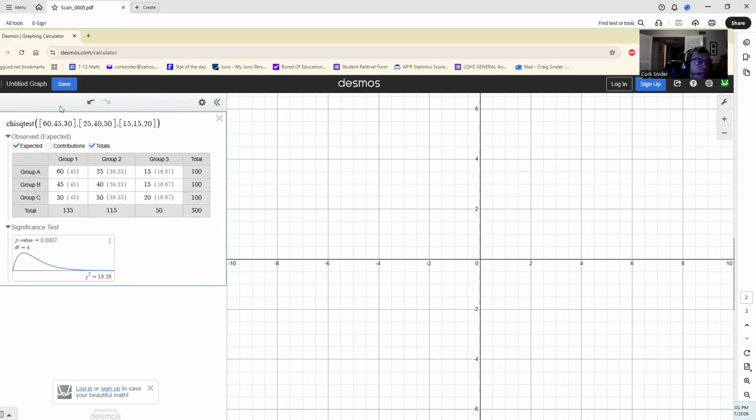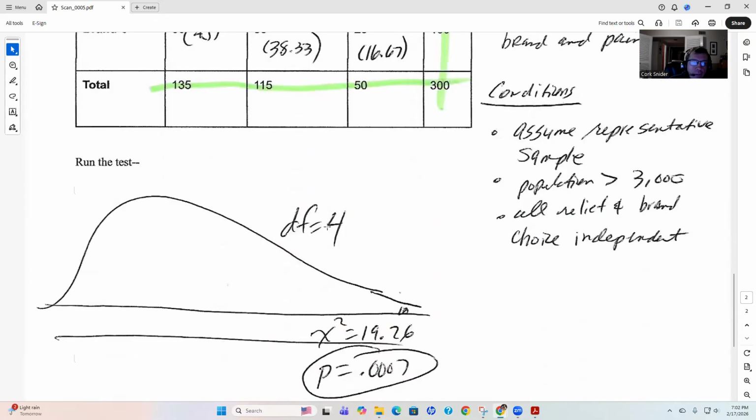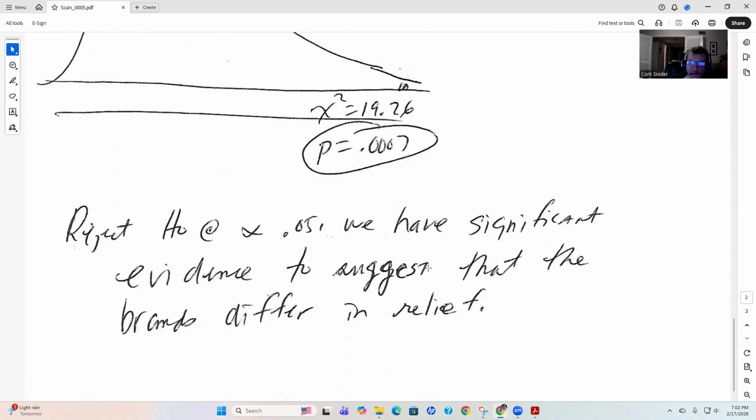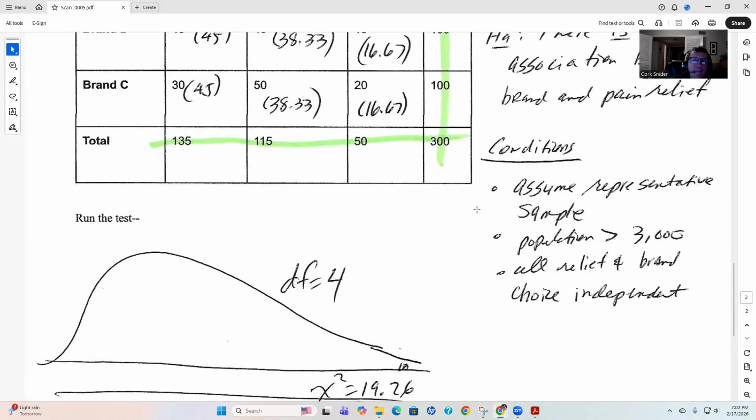And let's run that test. Let me move this bar here. This p-value comes out 0.0007. Again, it's reject H0. The chi-square sum is fairly high. And again, the expected values, I showed you how to do that before, so you're going to want to write all that out. Let me go back to the notes. Here they are. The degrees of freedom is 4. The chi-square term is 19.26. Circle the p-value, and that's a reject. We have significant evidence to suggest that the brands differ in relief. They are definitely different.